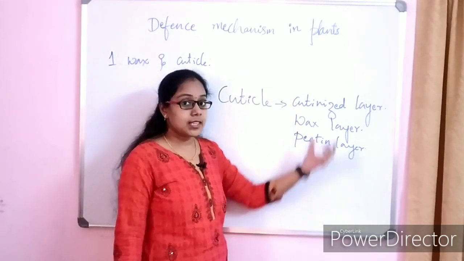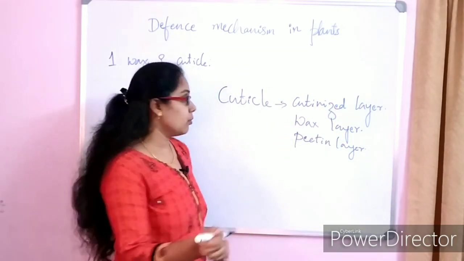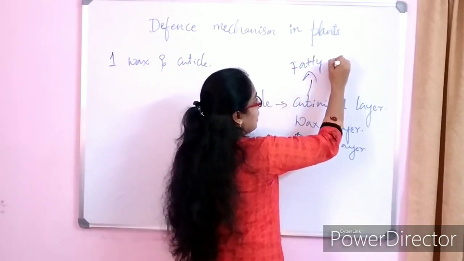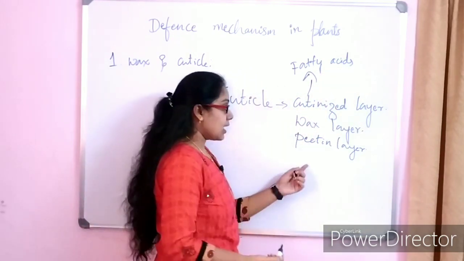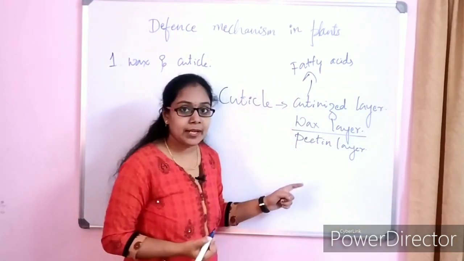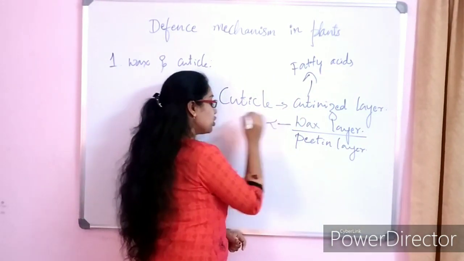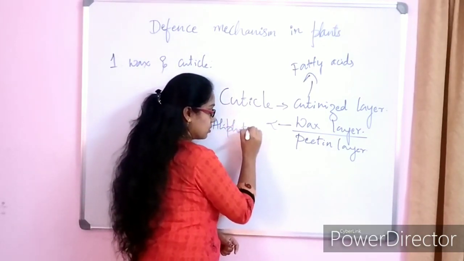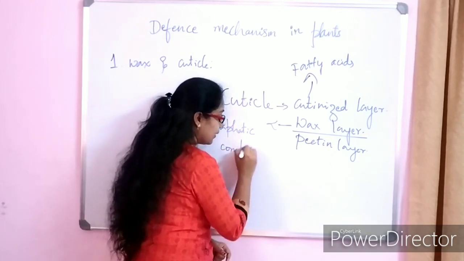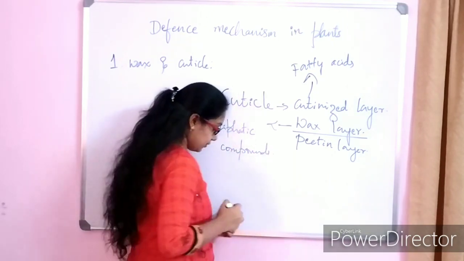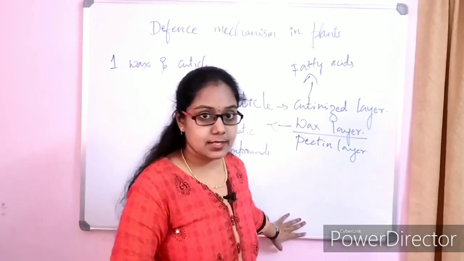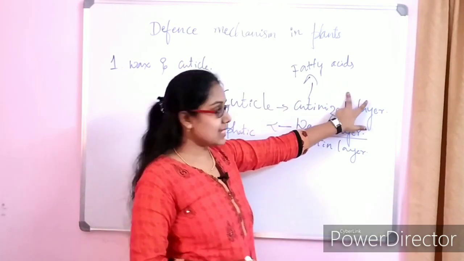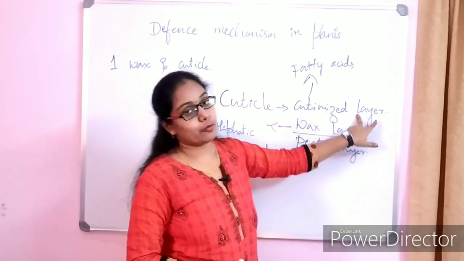Okay, here this cutinized layer will be made up of fatty acids, long chains of fatty acids, whereas this wax layer will be made up of long chain polymers of aliphatic compounds. I'll tell you what are the benefits of these compounds that are present in these layers.